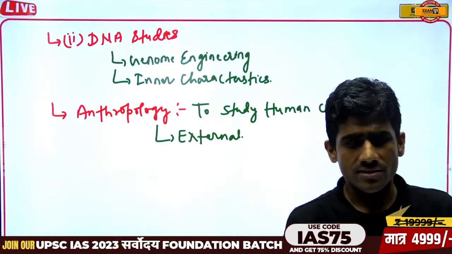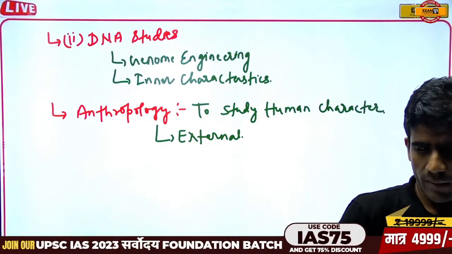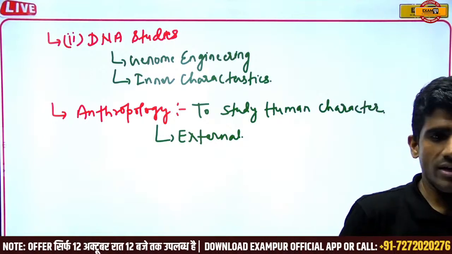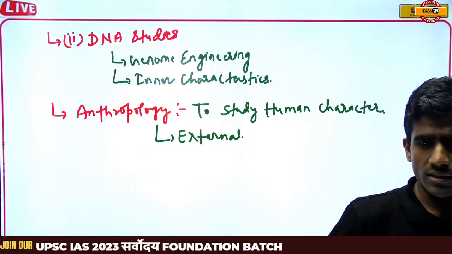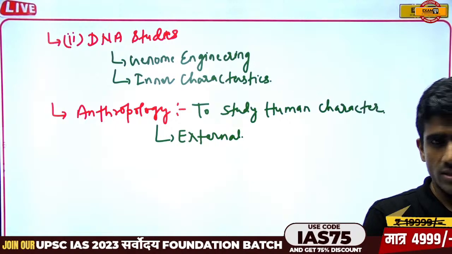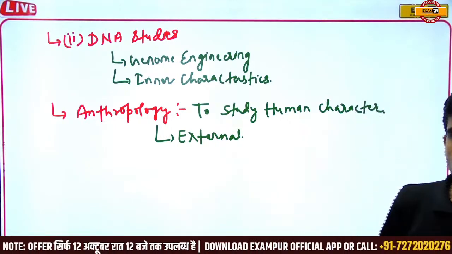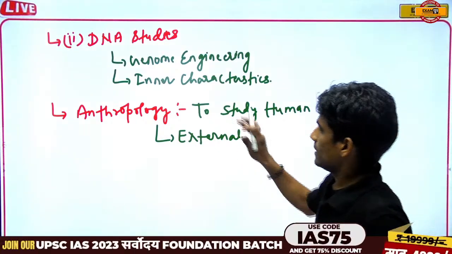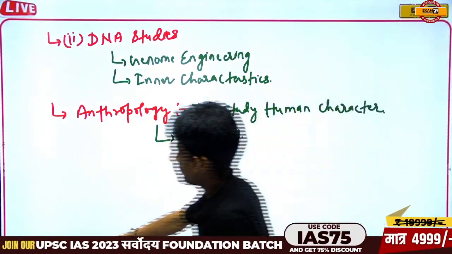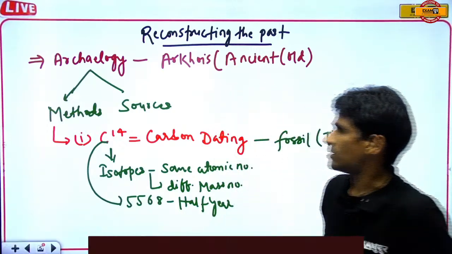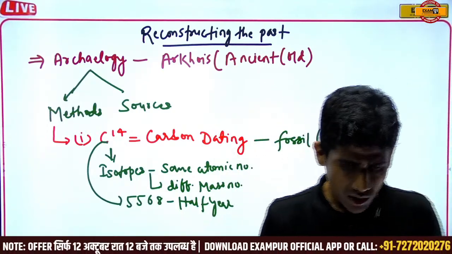We can easily trace that if this baby has some characteristics, then the parents of this child have some types of characteristics.